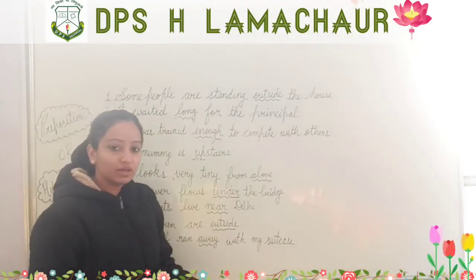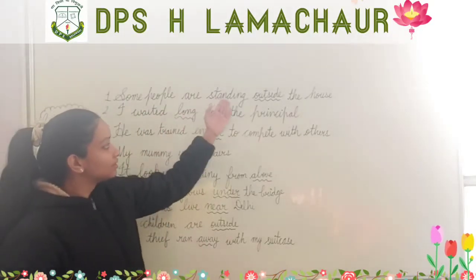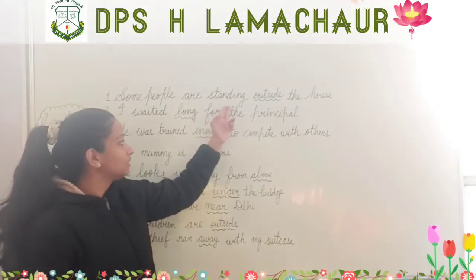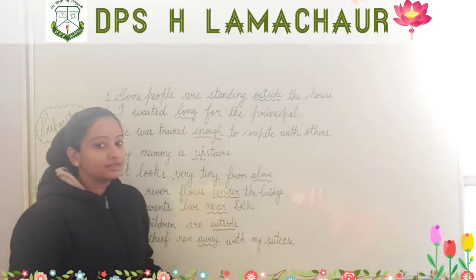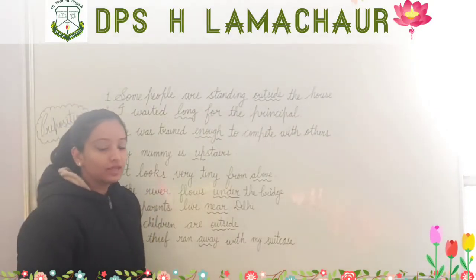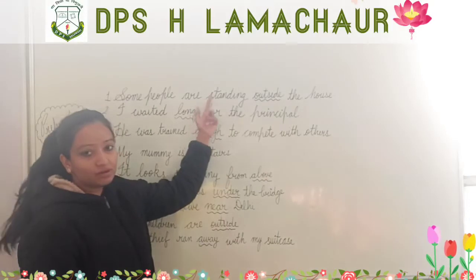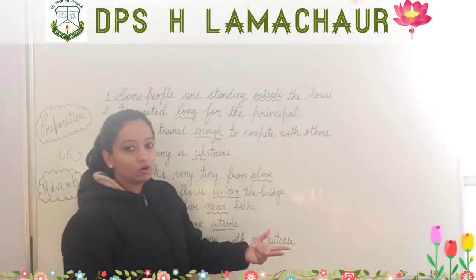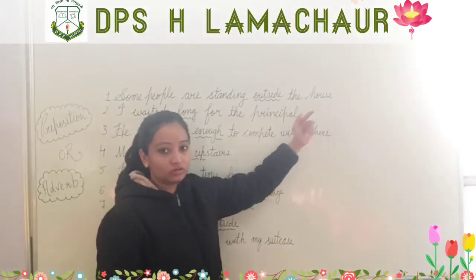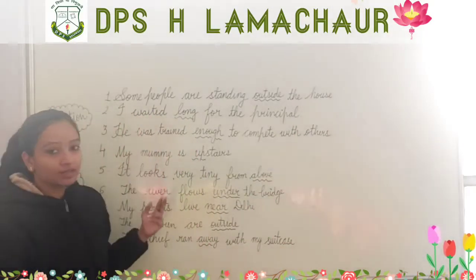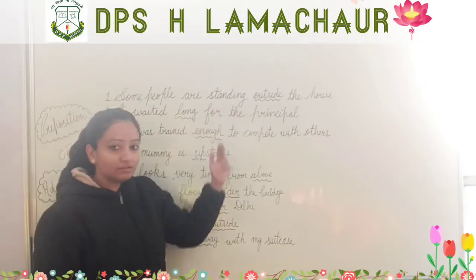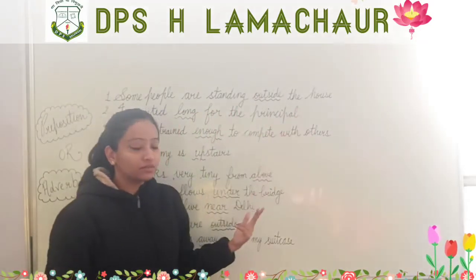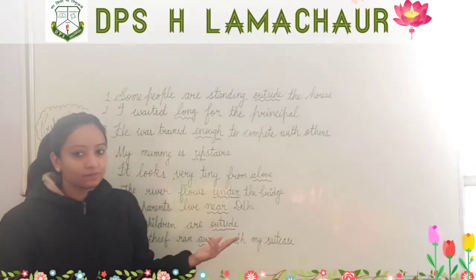is the subject. Are standing is the action word. We have a helping verb and a main verb, so these are the verbs. And what is the object in this sentence? The house. So some people is the subject, are standing is the verb, and the house is the object, isn't it?